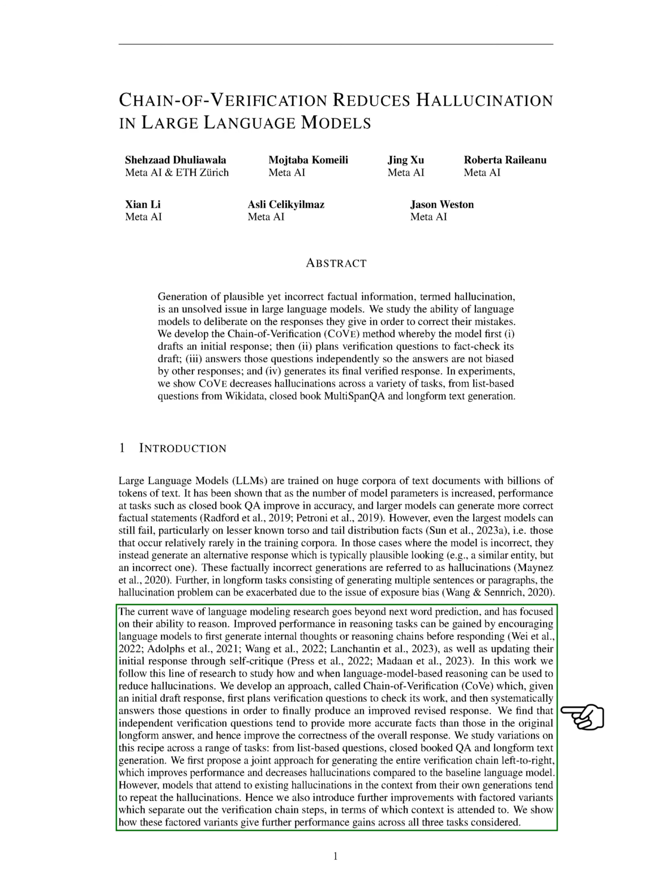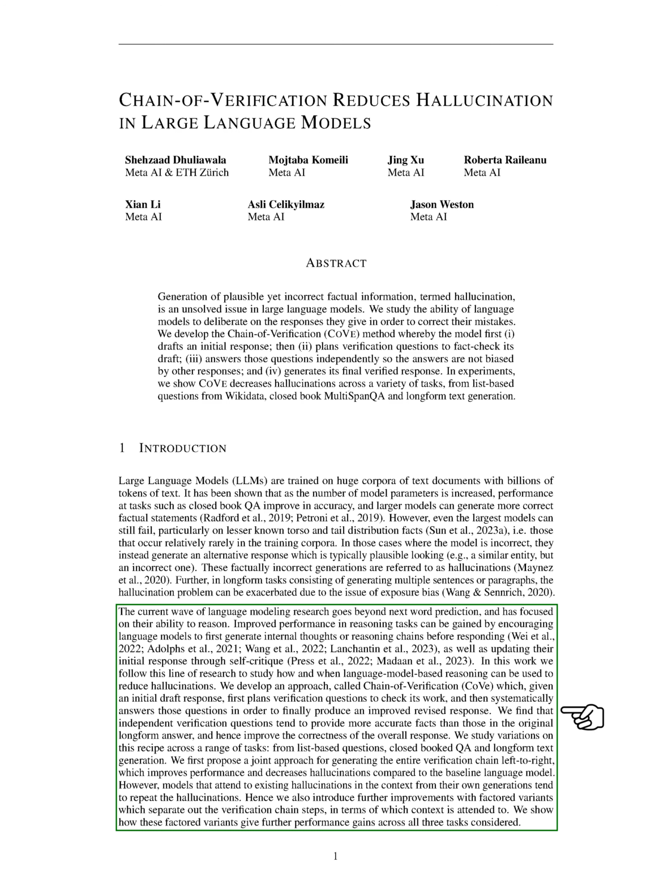The latest research in language modeling is looking beyond just predicting the next word and is focusing on the model's ability to reason. We can improve the model's performance in reasoning tasks by encouraging it to generate internal thoughts or reasoning chains before responding, and by allowing it to critique and revise its initial response. In this study, we're exploring how and when reasoning can be used to reduce these hallucinations.